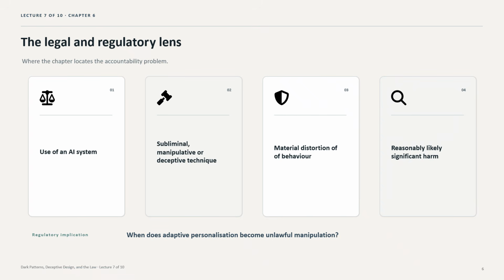Article 51A prohibits certain AI systems that deploy subliminal, purposefully manipulative, or deceptive techniques with the objective or effect of materially distorting behavior in a way that causes or is reasonably likely to cause significant harm. This creates a chain of constitutive elements. Regulators must identify the AI system, the technique, the distortion, the causal connection, and the harm. The provision's strength is that it recognizes manipulation as a prohibited AI practice. Its weakness lies in the evidential burden.